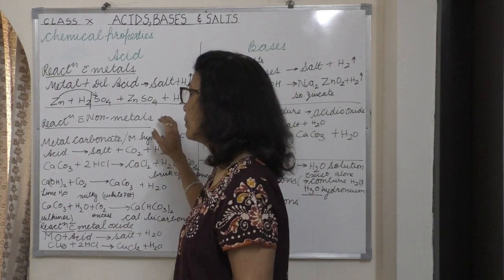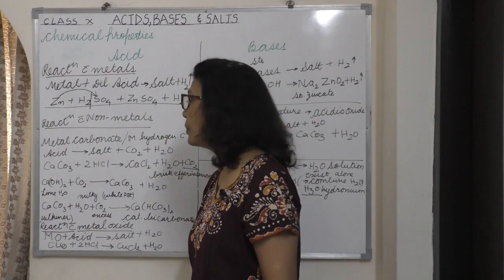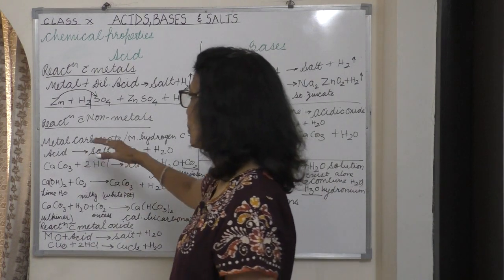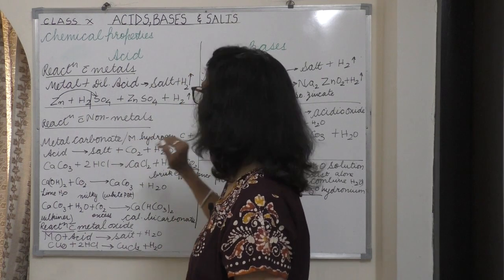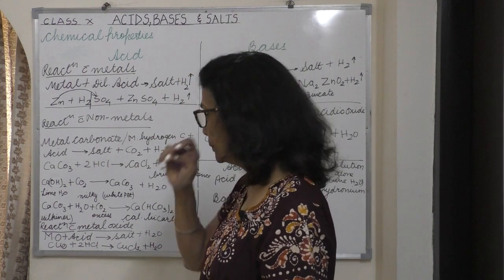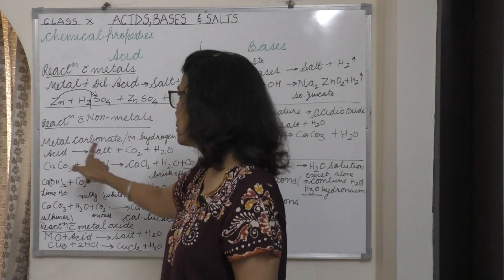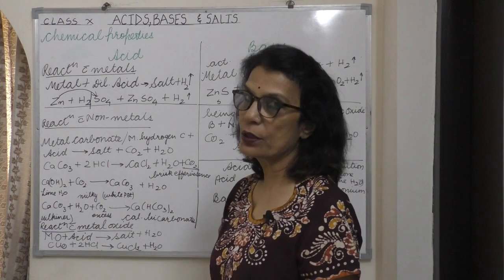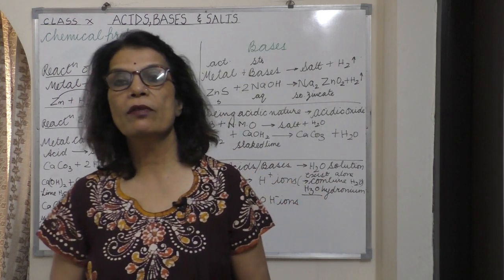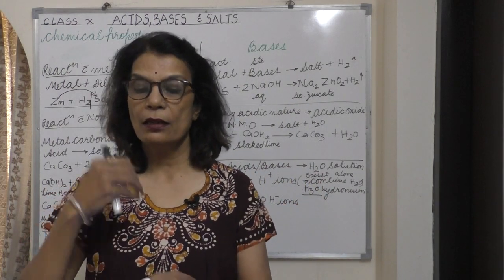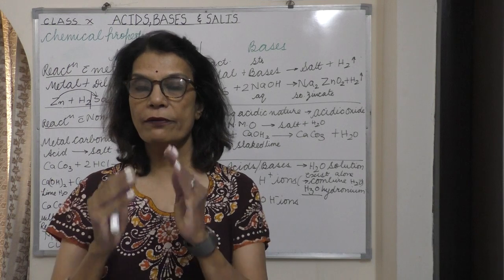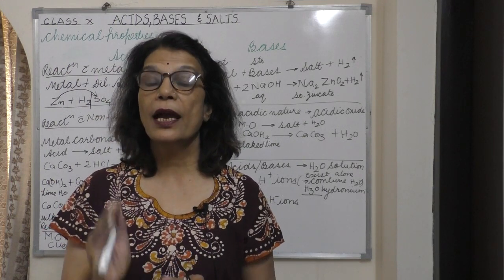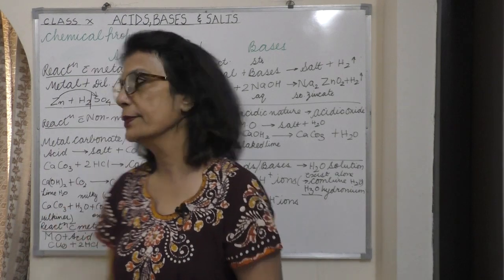Next, it is reacting with non-metals. When acid is reacting with metal carbonate or metal hydrogen carbonate, it gives you salt plus carbon dioxide plus water. Always remember, whenever a carbonate is reacting, the product we get will definitely include carbon dioxide, and that will be in the form of gas.